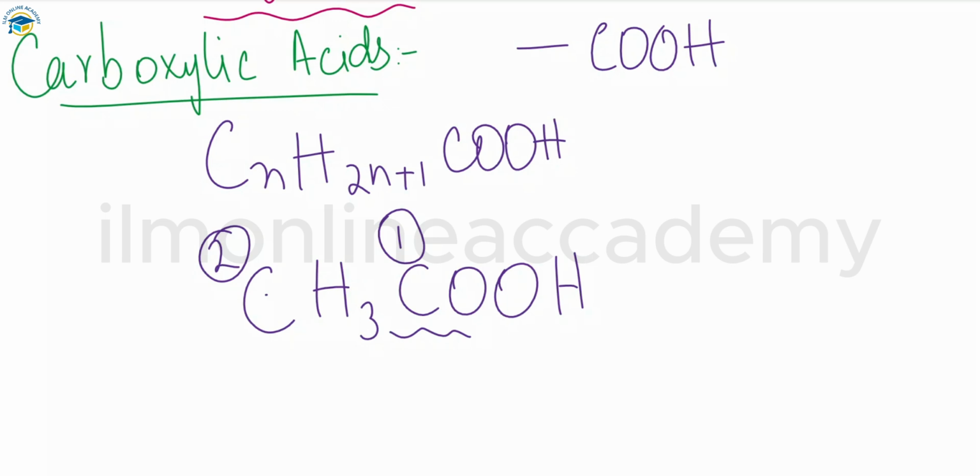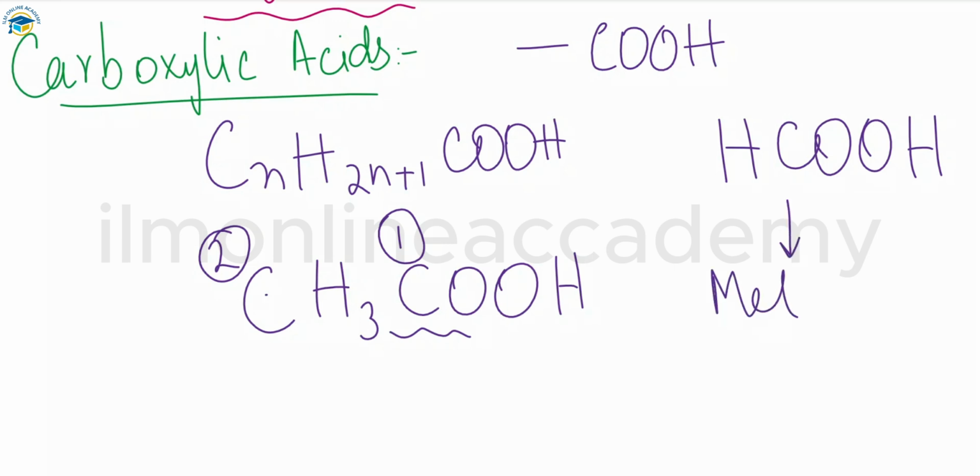So this is the formula for ethanoic acid. The simplest one is methanoic acid, which has just one carbon atom with the functional group attached to it. The second member of this series is ethanoic acid, which is CH3COOH. The first two acids in this series are liquid at room temperature, and ethanoic acid will also solidify if the temperature falls only slightly.